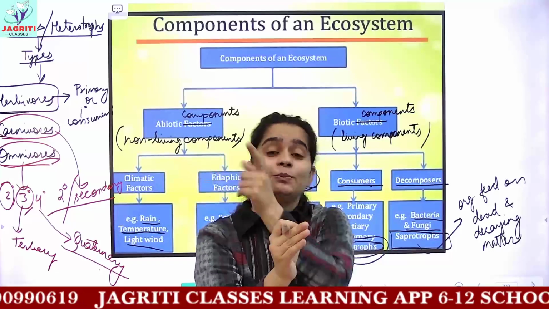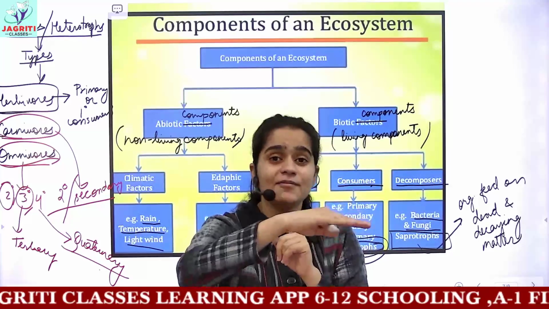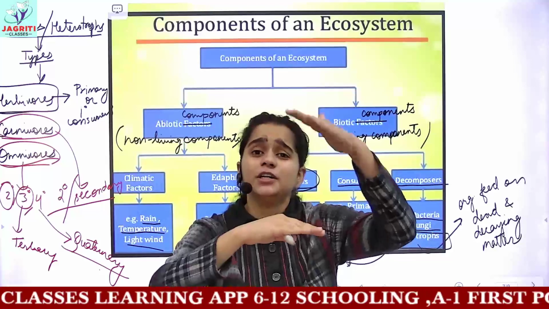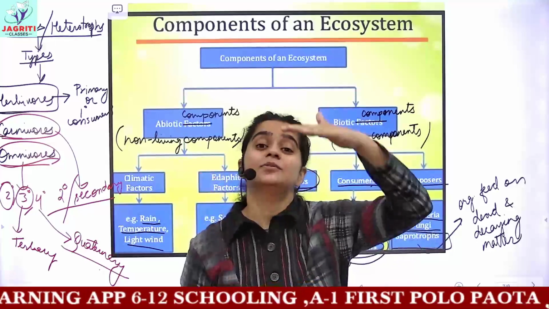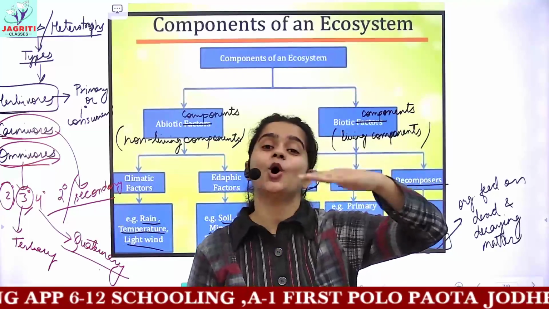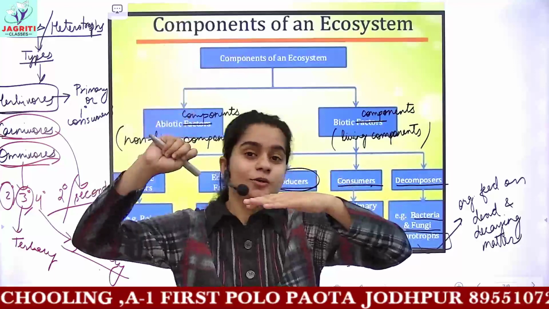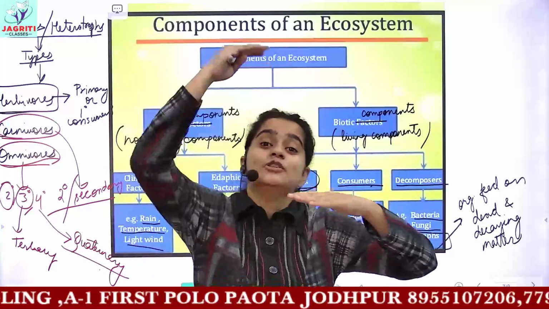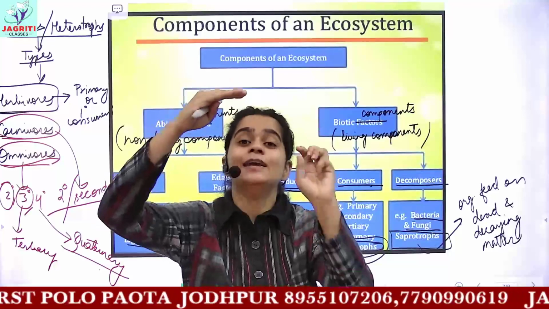So the bird would be the next consumer. The insect is on the primary or first level. The bird eating the insect is on the second level, known as the secondary consumer or 2-degree consumer. And then you again have a very large bird eating the small bird. So that large bird would be the 3rd level consumer, 3-degree or tertiary.